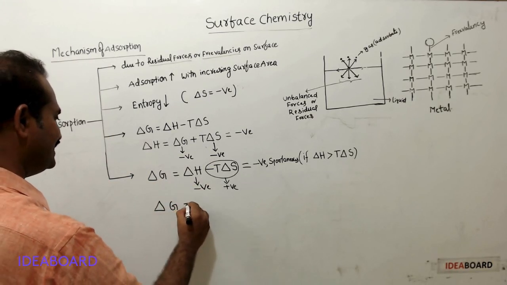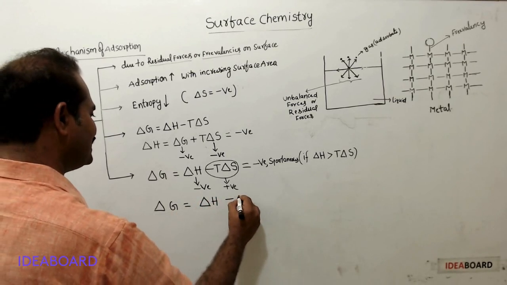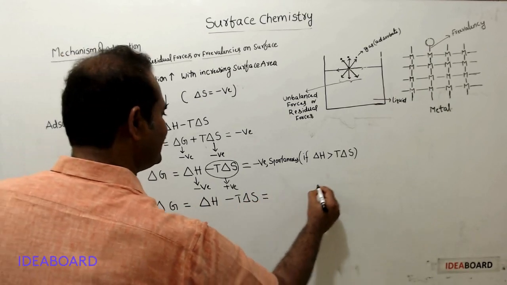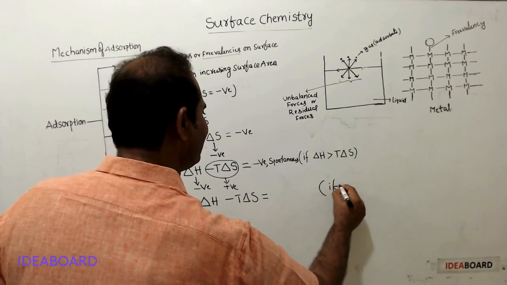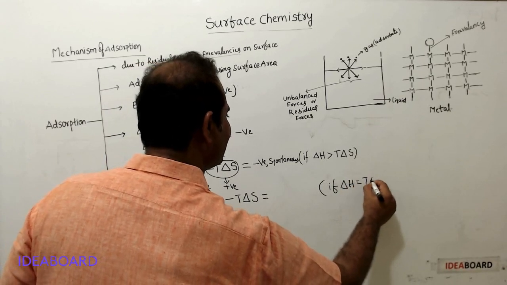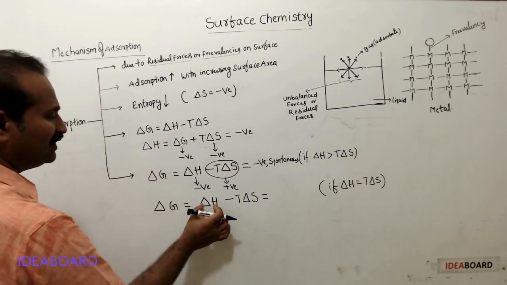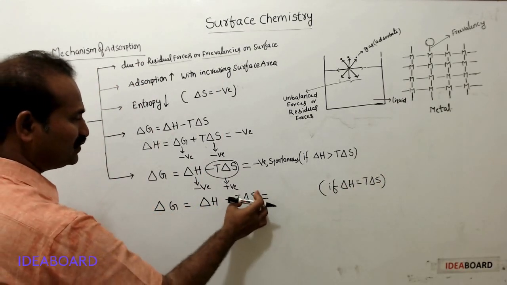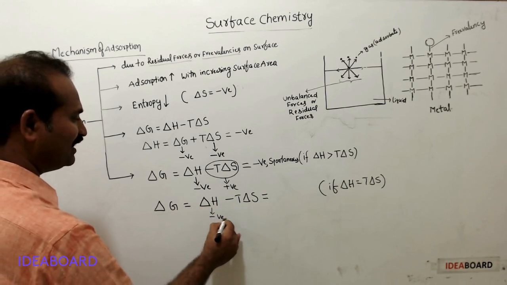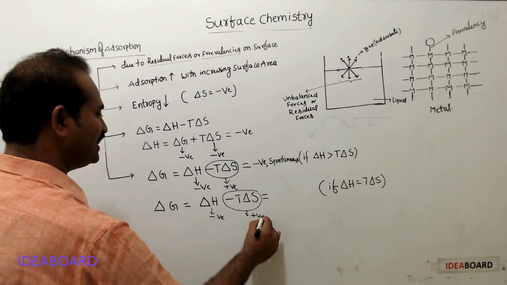Delta G is equal to delta H minus T delta S. If delta H exactly equals T delta S, the negative term exactly equals the positive term.